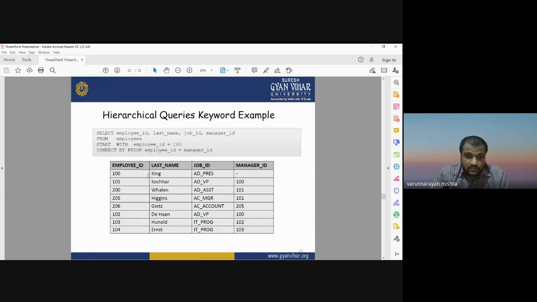So this is the way in which you can run the hierarchical query by identifying the root, then the connection among the different values in the rows, and how many levels you need to cover the entire data set in the table.